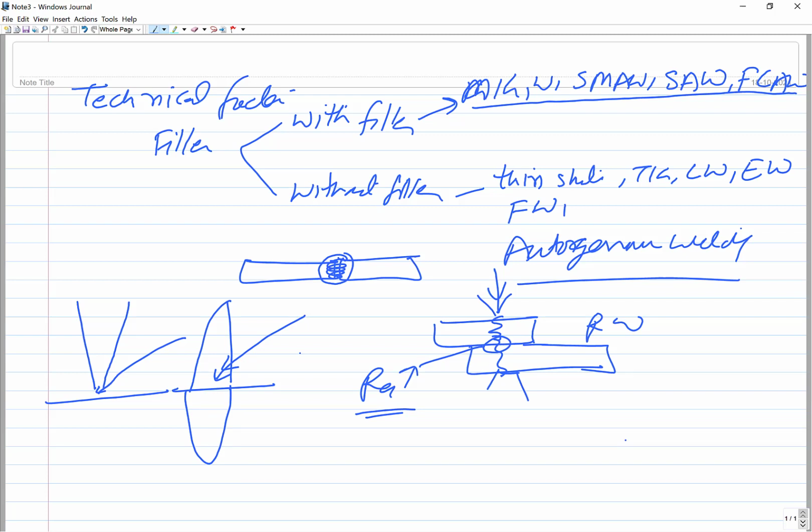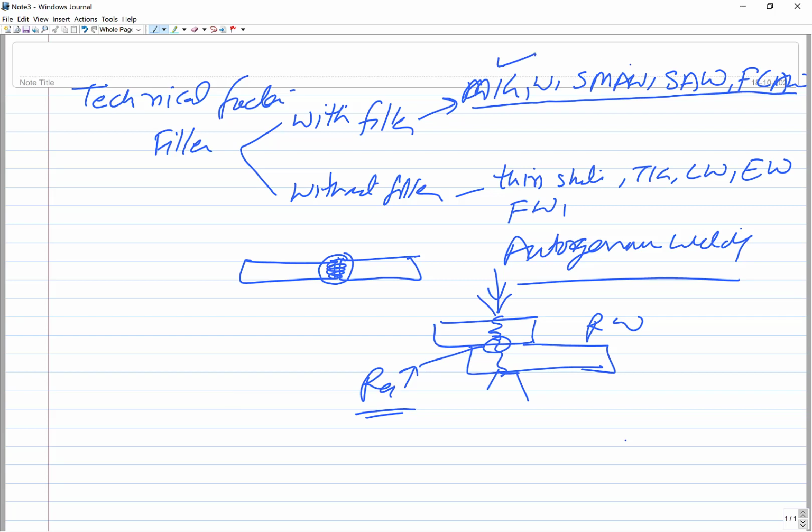So there are certain welding processes where the filler is an inherent part of the process itself, like MIG welding, submerged arc welding, shielded metal arc welding, flux core arc welding, etc. But with some other processes like TIG welding, we may feed the filler extra for joining of thicker sections.